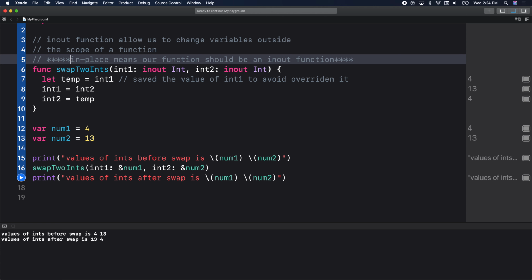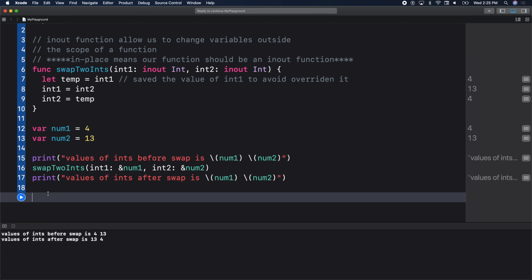Okay, cool, great. So here we saw in-out functions before we even spoke about generics, right? So that's good. Now we want to write a next function that swaps two doubles, for example. How would we refactor it? Instead of it being int one and int two, I put double one, double two, so you change it from int to double, correct? Yeah. But what if I still wanted to take ints? You typecast it.